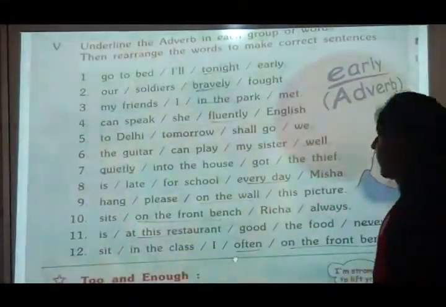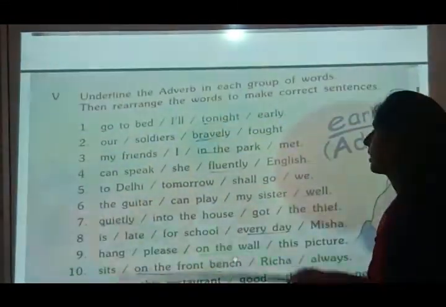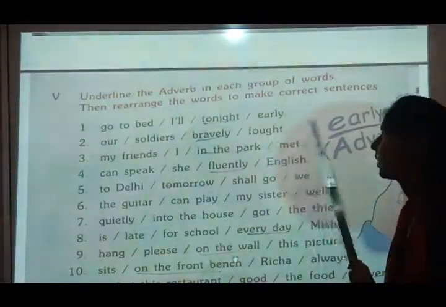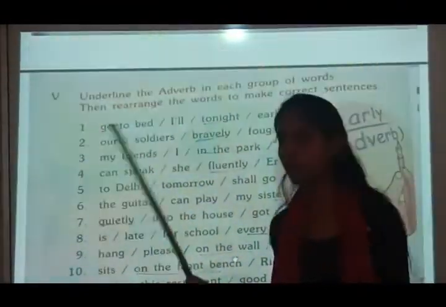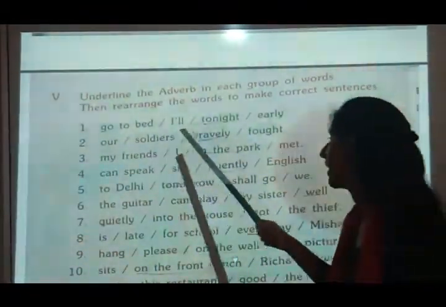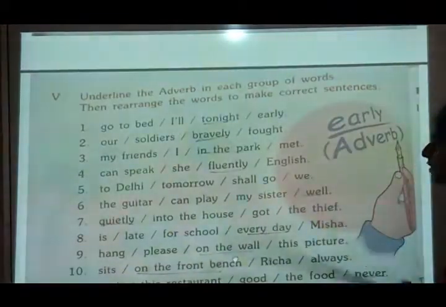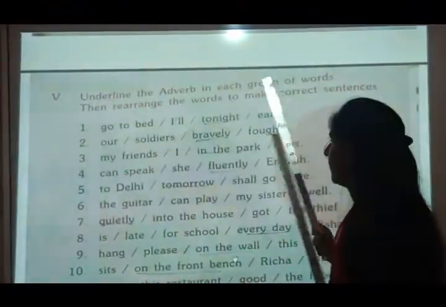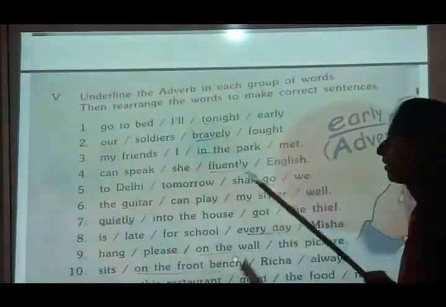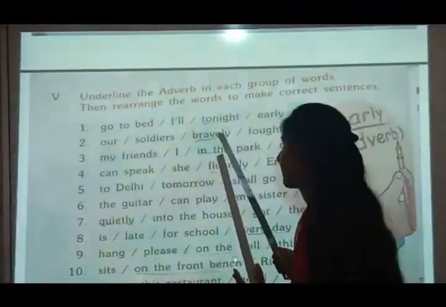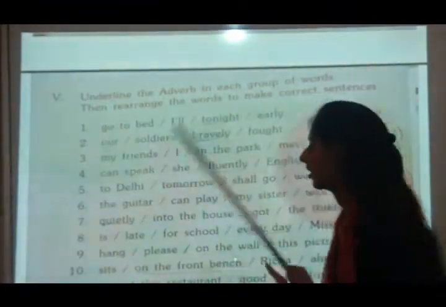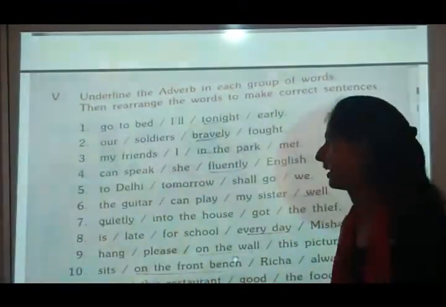Now underline the adverbs in each group of words, then rearrange the words to make correct sentences. Now you have to underline the adverb and then rearrange these words. So: I go to bed, I will tonight early. So I will go to bed early tonight. See here, the adverb comes in the last. Tonight is the time. It is telling about the time that tonight I will go early to bed. So it will come at the end.